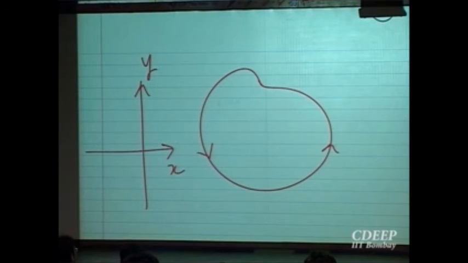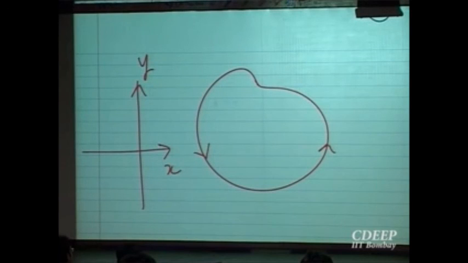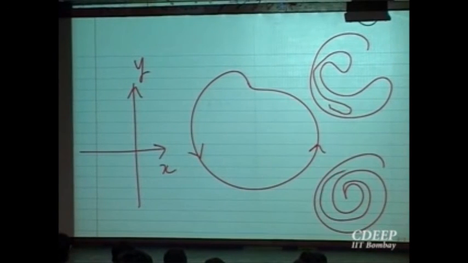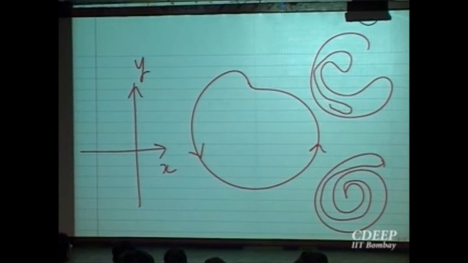Sure. Now let me give you a curve and ask you what the anti-clockwise orientation is. It is a simple closed curve, very simple.